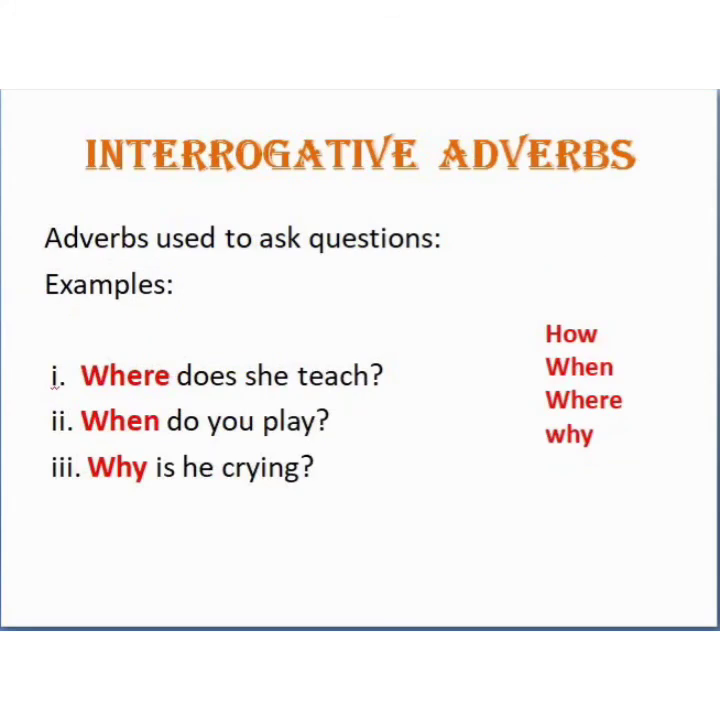Next come interrogative adverbs. Interrogative, as you can understand, is about asking questions. These are used to ask questions. However, you have to note it down. When an interrogative adverb starts a question, the second word is the verb. Just as where does she teach, when do you play, why is he crying? So how, when, where, why. These are a few examples of interrogative adverbs.